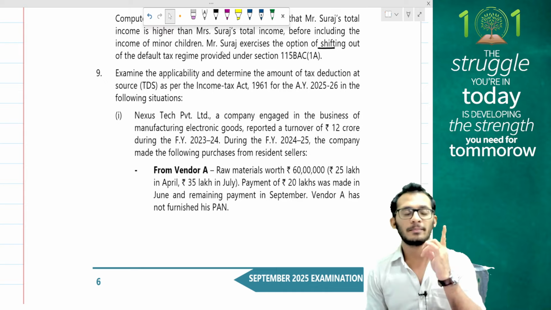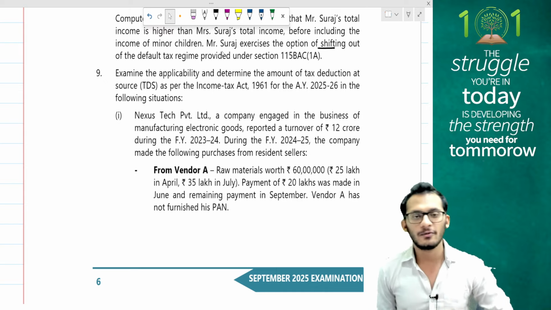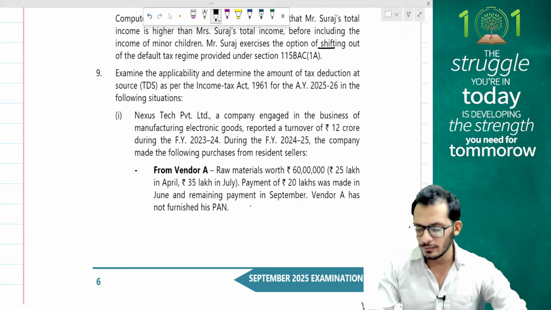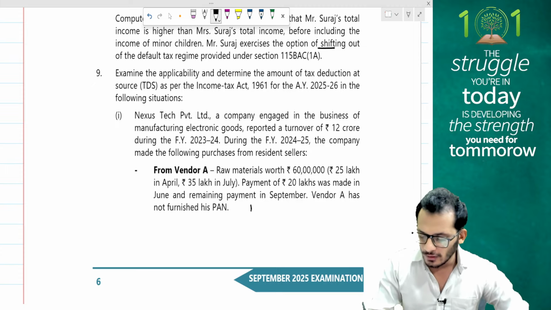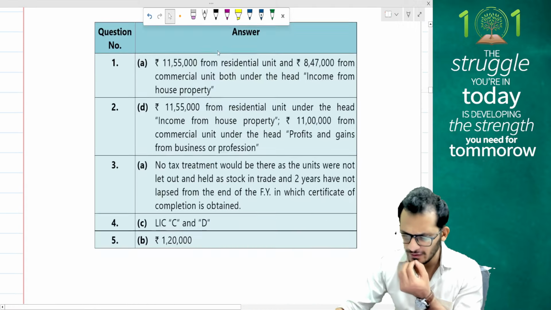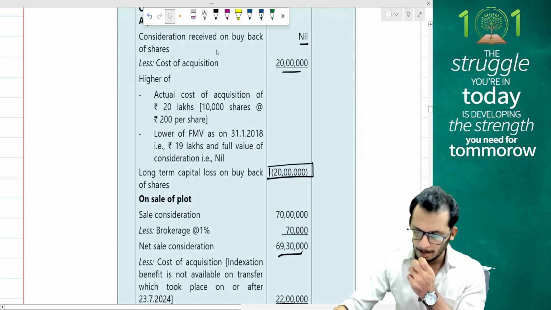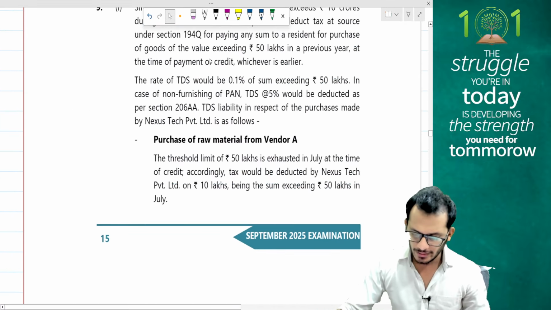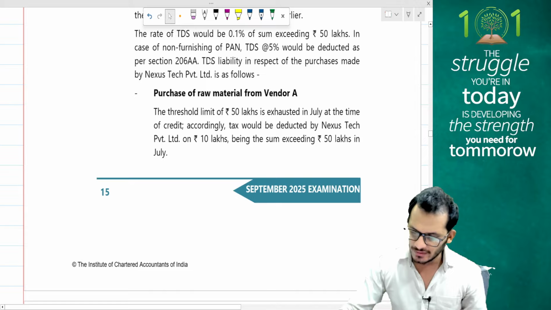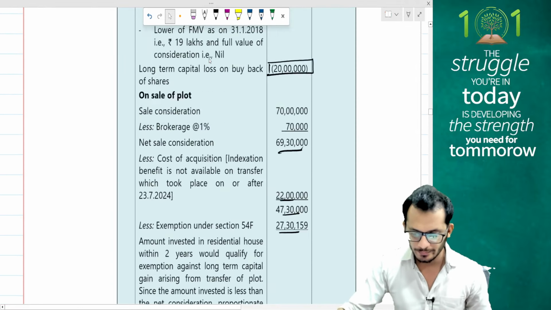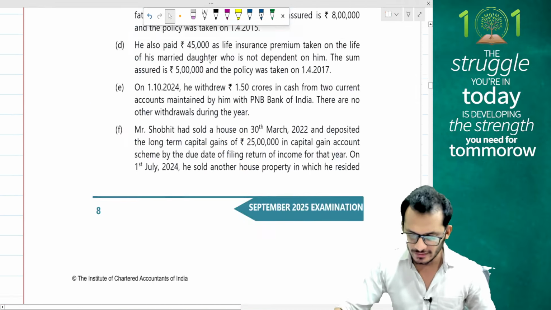People, the moment the payment goes beyond 50 lakh rupees, you are liable for TDS at the rate of 0.1%. But unfortunately, because the person has not furnished his PAN number, you will have to do TDS at the rate of 1%. Yes, 1% TDS. Sorry, is it 1 or 5? Should be 5. Yes. Limit is exhausted. Yes, 5%. So 5% is what it is. Correct. So 5% is what we are doing on TDS, people.